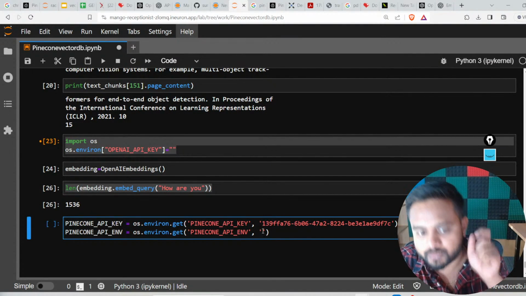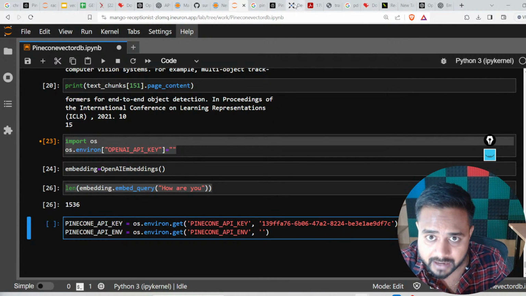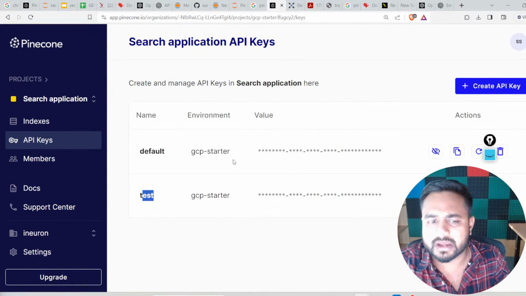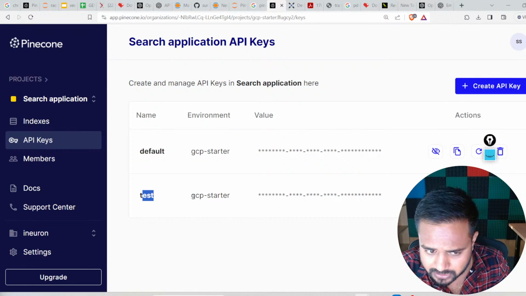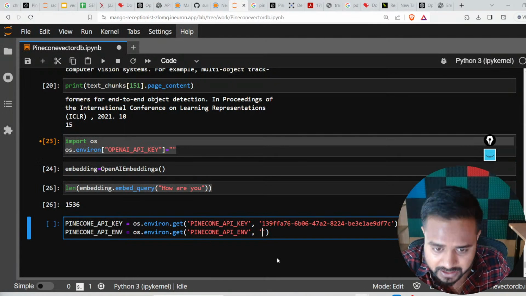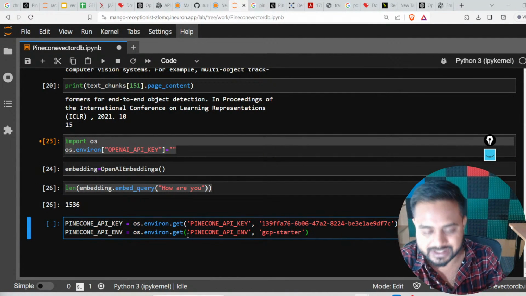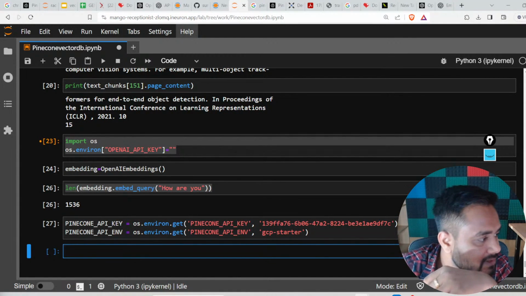The second thing, I need to pass the Pinecone API environment. Where will I find it? Just click on the Pinecone website. Here is the environment name. Just copy this GCP starter, and paste it inside the double quotes. I think both things are fine. Now let me set it. Okay, this is fine, this is clear.